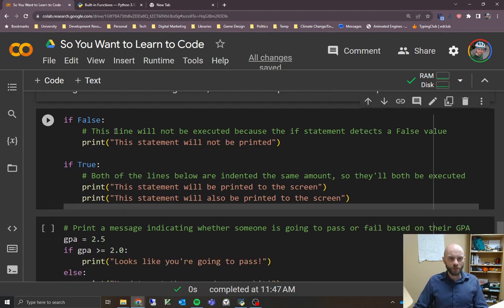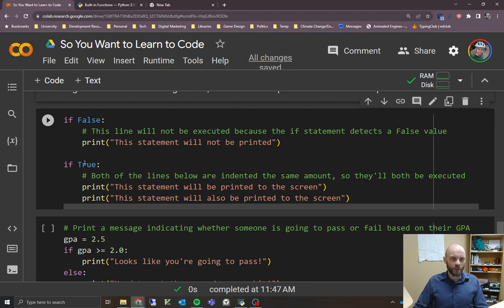So that might be a little confusing, but I think some examples should help make more sense of it. The first thing we'll look at is a very simple example. Here we've got two separate if statements, and we don't have an else yet. The first if statement says if false, which obviously evaluates to false. So this code here is never going to run, because this is always false.